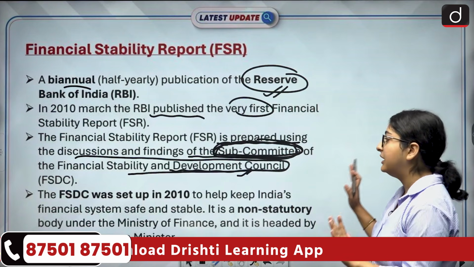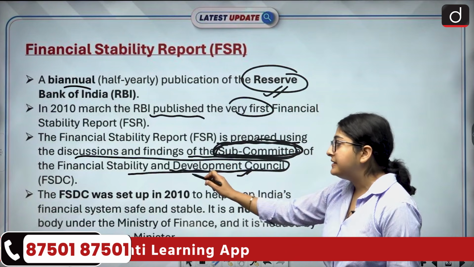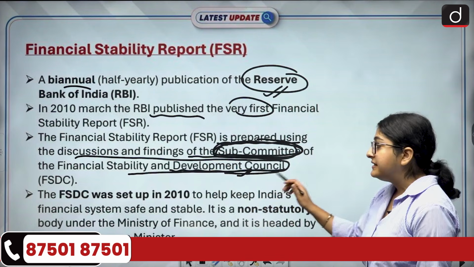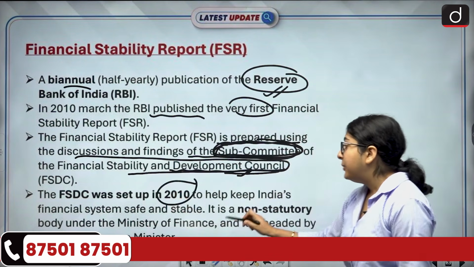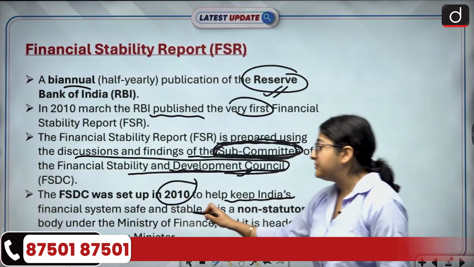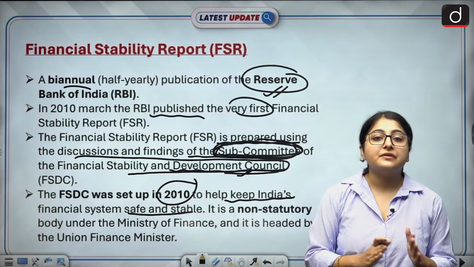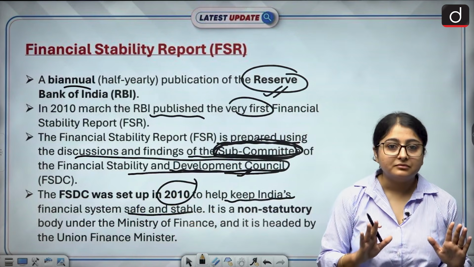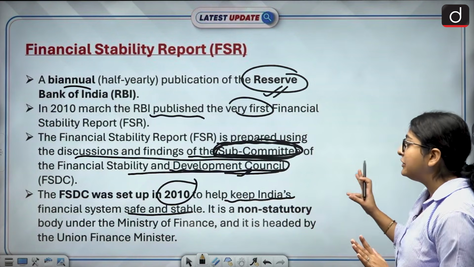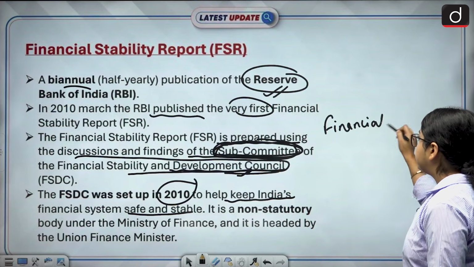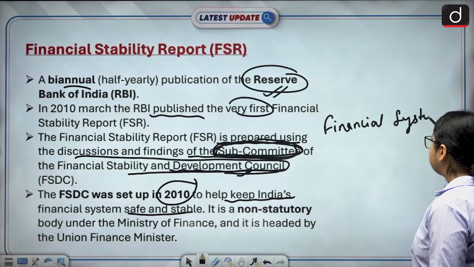Okay. Now, let us talk about the Financial Stability and Development Council, which is your FSDC. FSDC was set up in 2010 to help keep India's financial system safe and stable. It was created to make sure that our country's financial system is stable enough. Now, if I talk about the financial system, what does it include?